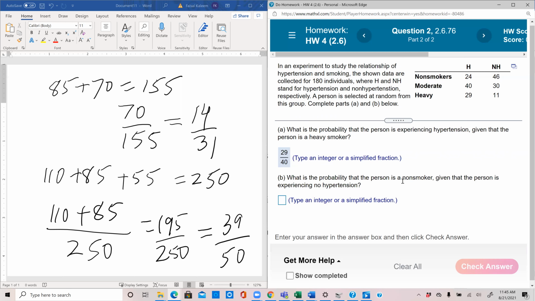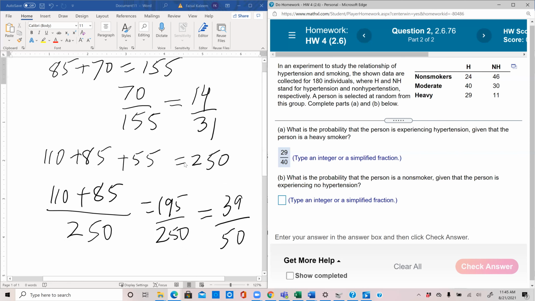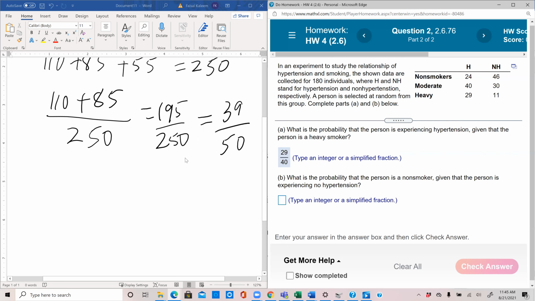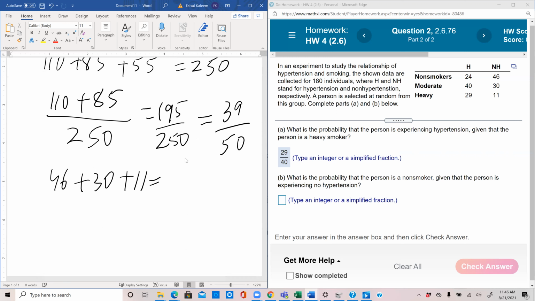And what's the probability of having a non-smoker given that the person is experiencing no hypertension? So no hypertension is this part. 46 plus 30 plus 11 is 87. That's no hypertension. And we have to find the probability that the person is a non-smoker. So among these non-hypertension people, we have 46 non-smokers. So 46 out of 87.